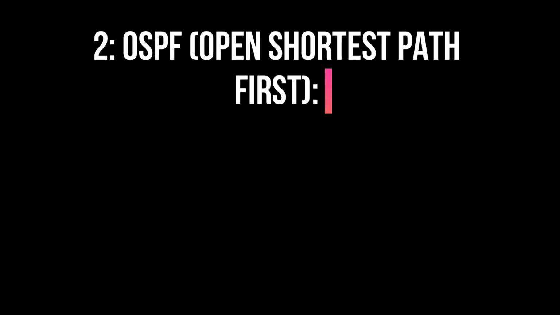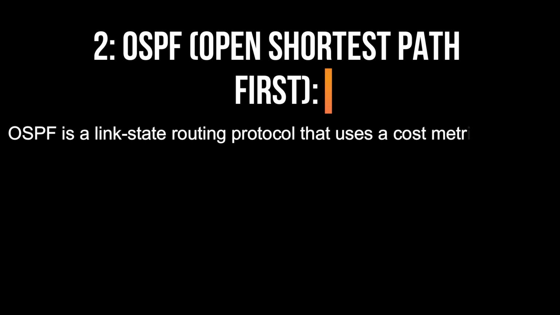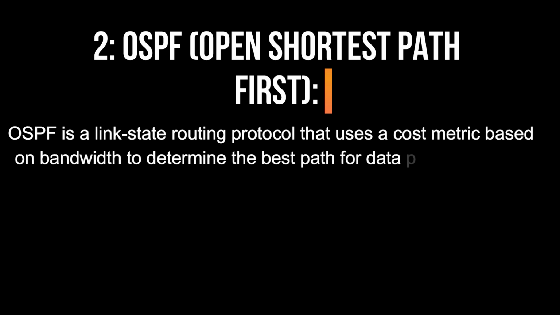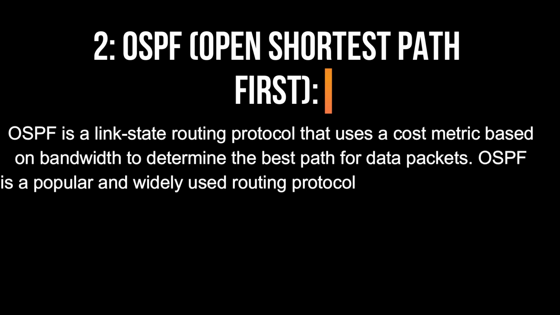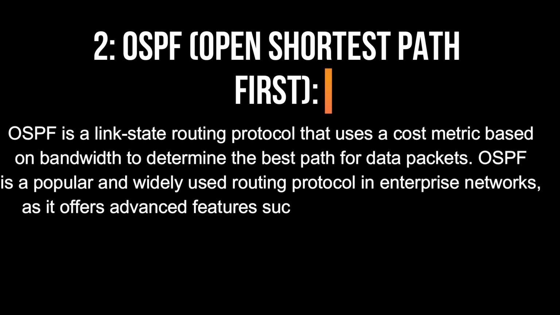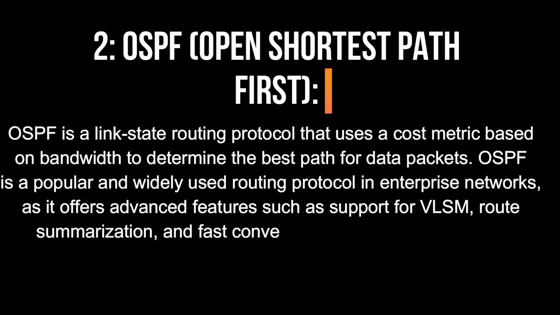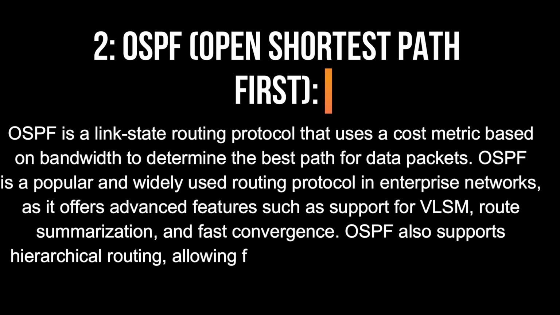2. OSPF. Open Shortest Path First. OSPF is a link state routing protocol that uses a cost metric based on bandwidth to determine the best path for data packets. OSPF is a popular and widely used routing protocol in enterprise networks, as it offers advanced features such as support for VLSM, route summarization, and fast convergence. OSPF also supports hierarchical routing, allowing for efficient scaling in large networks.